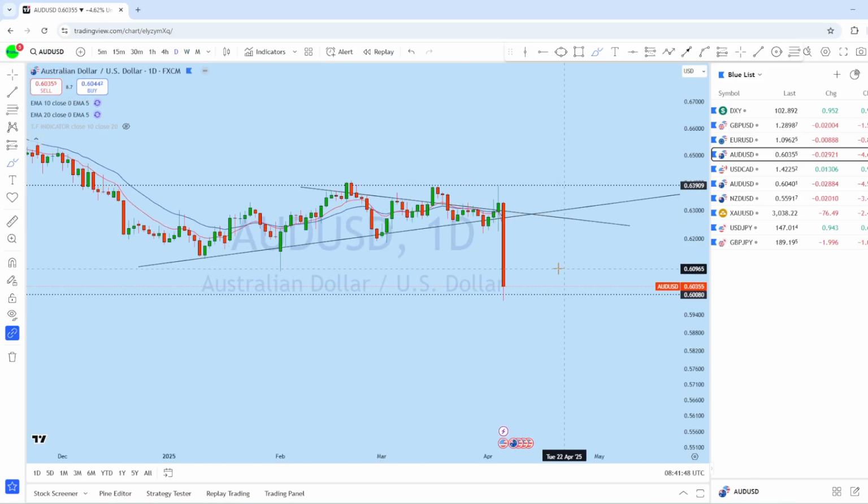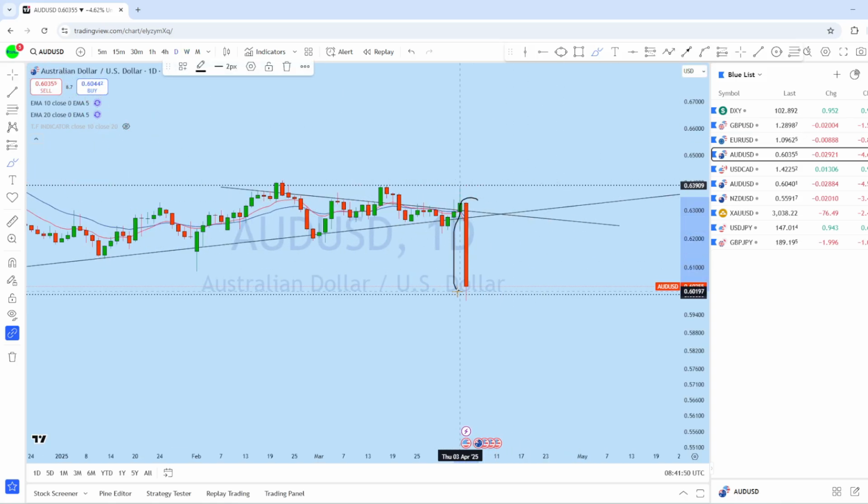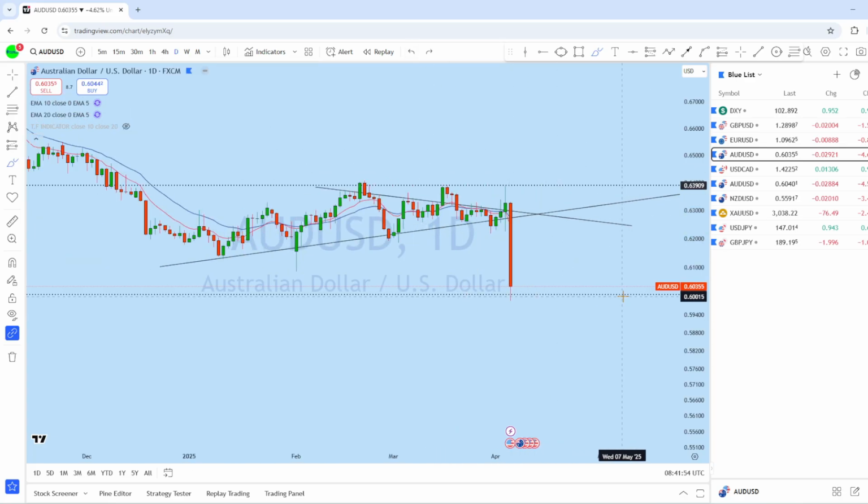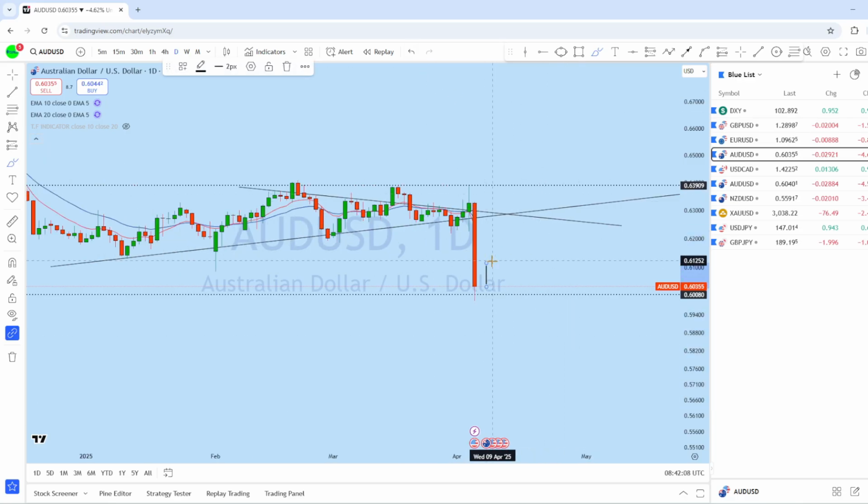Now looking at the daily chart here, this is the daily price action. We have seen a strong break below from the daily, which is a complete breakup structure. We could see potentially sideways movement at the beginning of the week, and that could possibly give another opportunity to sell. In the first few days, we could see sideways movement, retesting this support as resistance, and then a drop again to create a new lower low in this market.